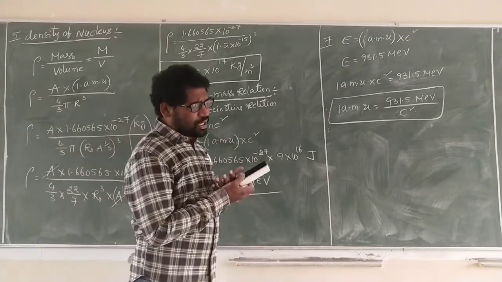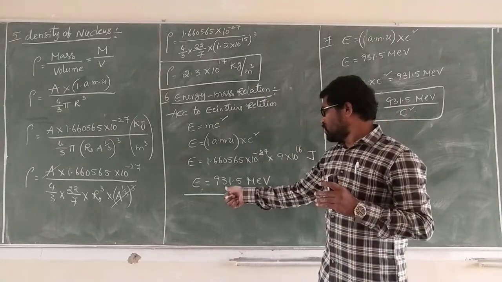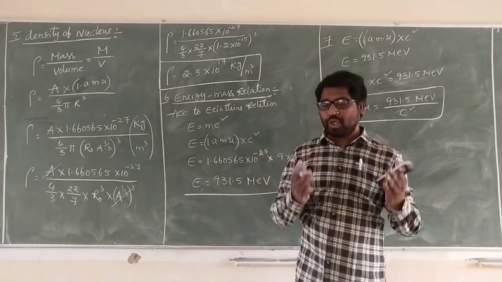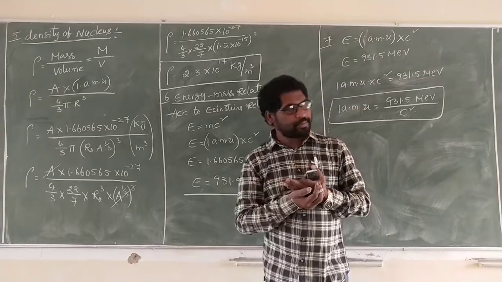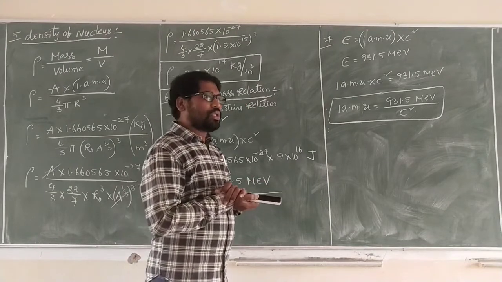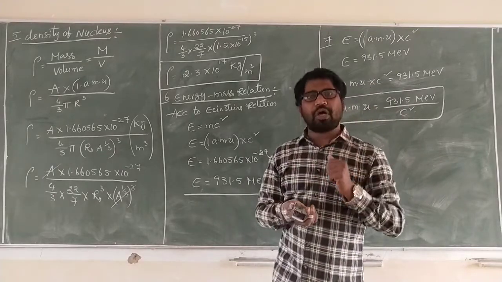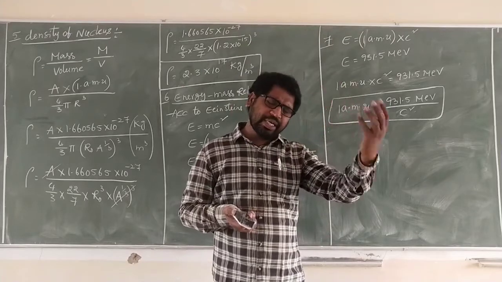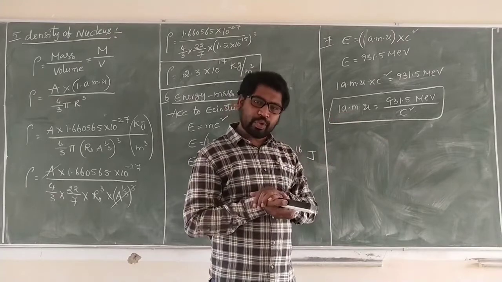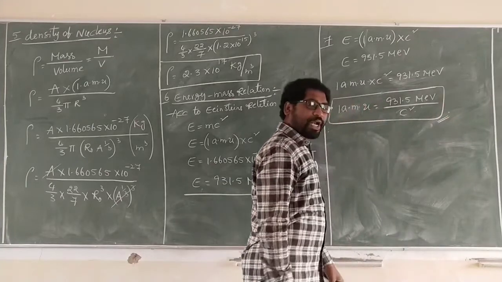So in this chapter, while solving problems, we always have to use this value, 931.5 MeV. We always have to remember that value. So 1 AMU corresponds to 931.5 MeV. The masses of nucleons, that is the mass of electron, mass of proton and mass of neutron, are calculated in kilograms and also in AMU. So this is about the energy mass relation.